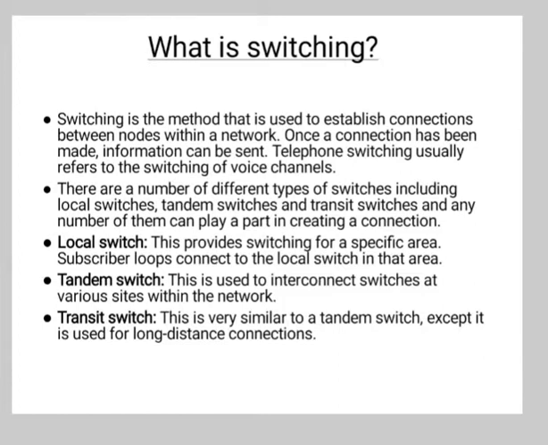Now, for a fully connected network, a large number of links are needed. The network with point-to-point links among all the entities is known as a fully connected network. In point-to-point connection, for n entities, we need n into (n minus 1) by 2 links. For large n, a large number of links are required. For example, if there are 100 subscribers, then in a fully connected network 4950 links are needed.